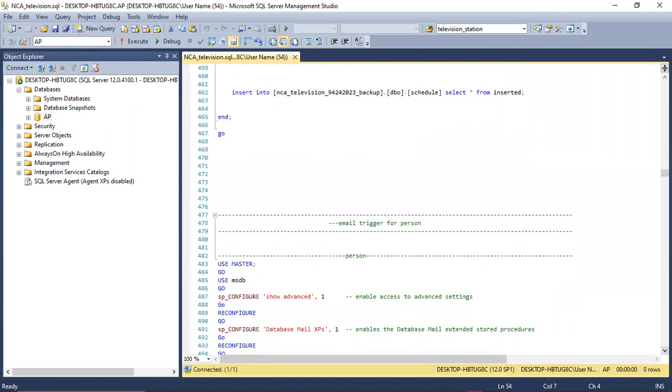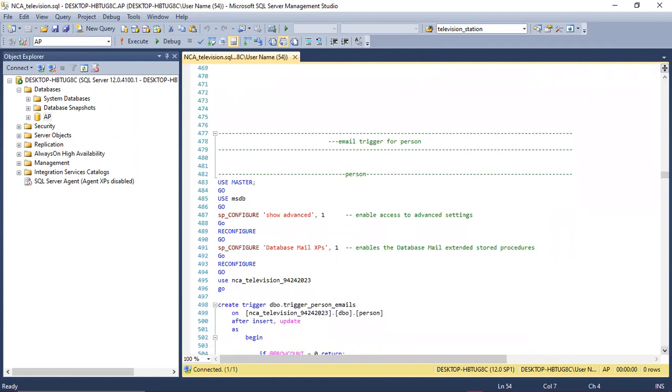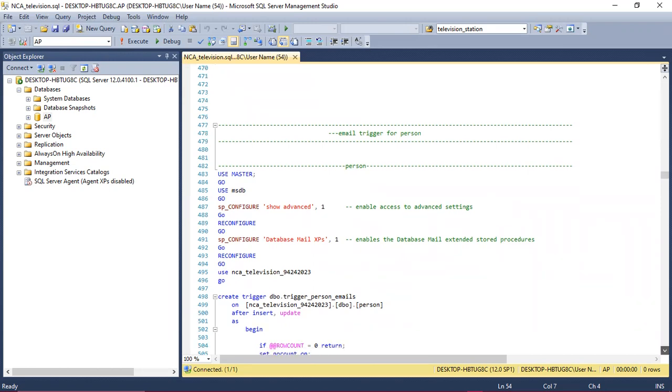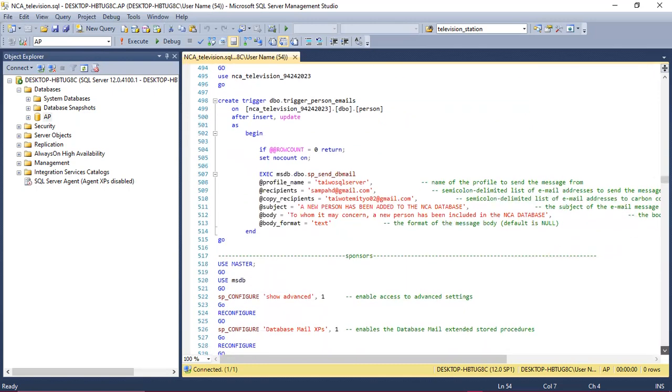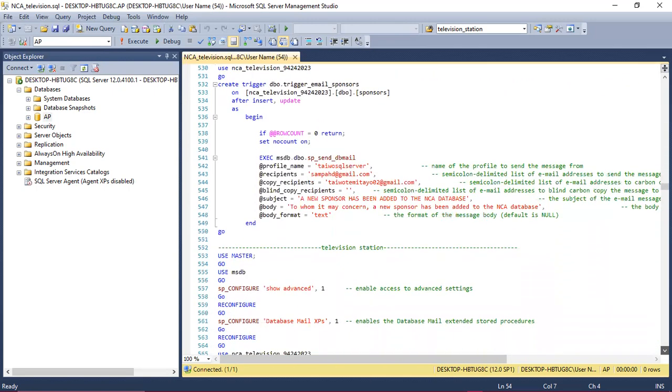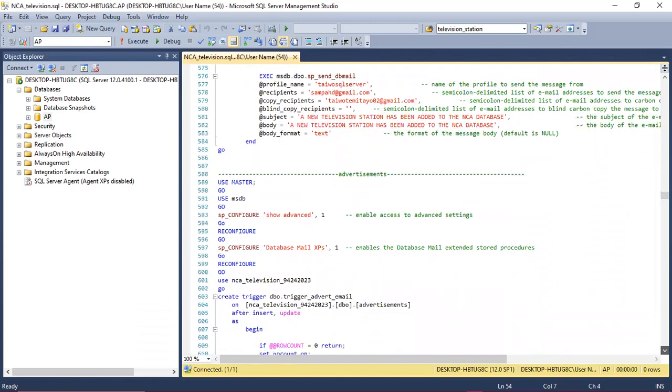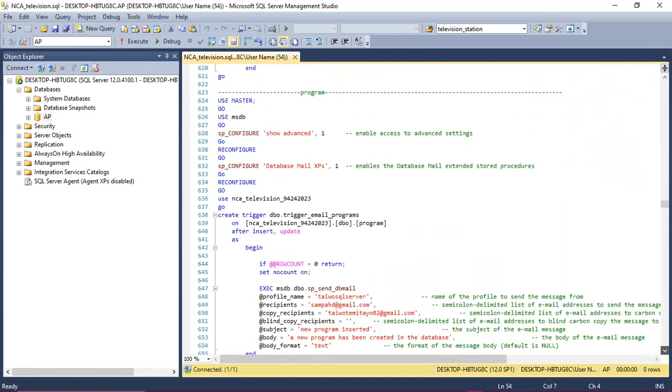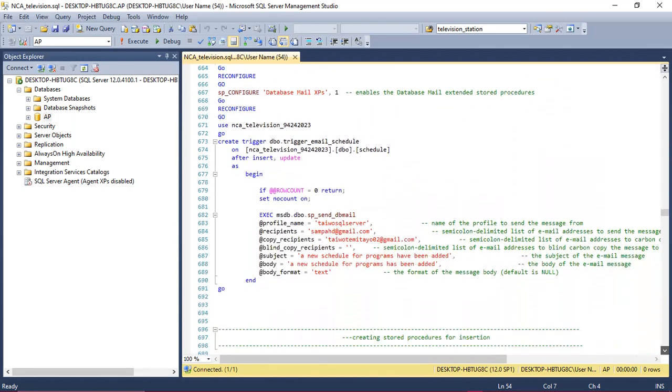And then these are my email triggers for a person. So my email triggers, when you run them, for insert and update, they send an email to Mr. Sampa, the teacher, and then it copies me in the same email. So I also know that it's kind of like a confirmation that the email has been sent. What else? So these are all my trigger emails.